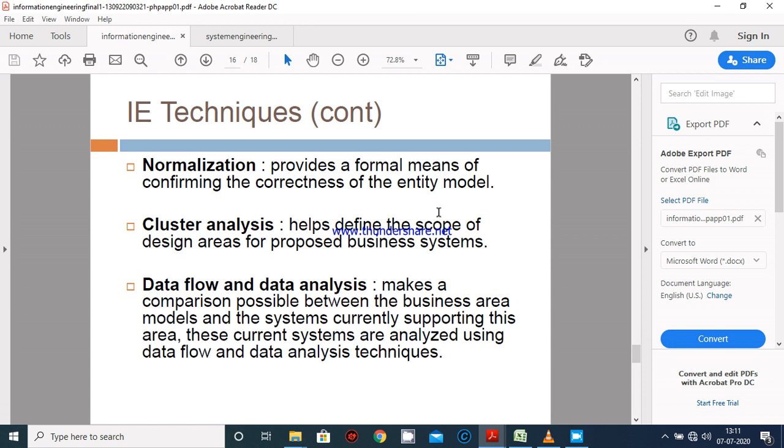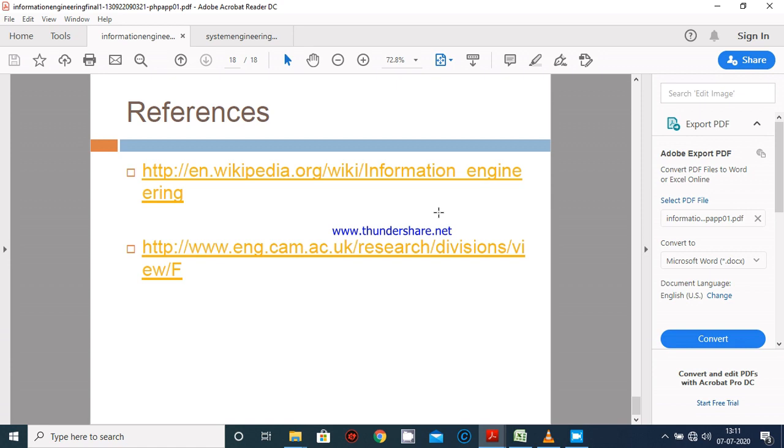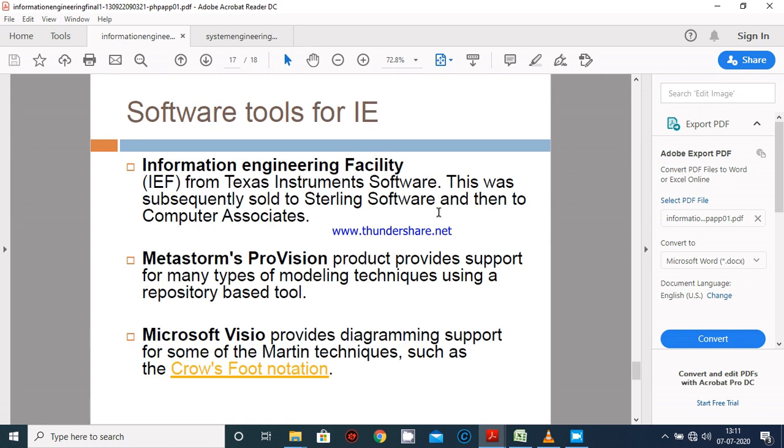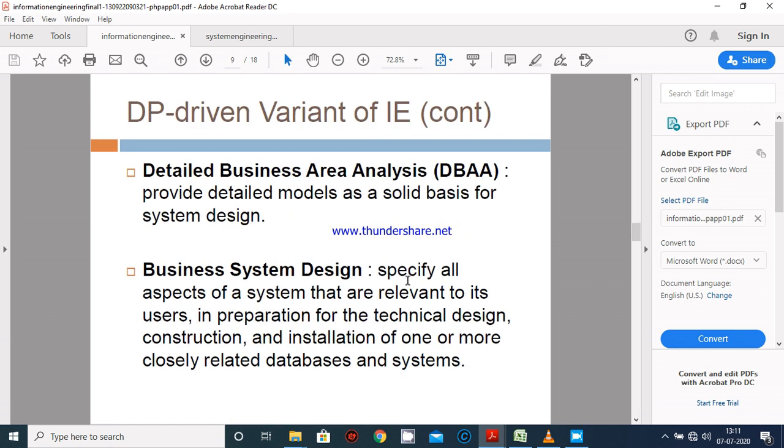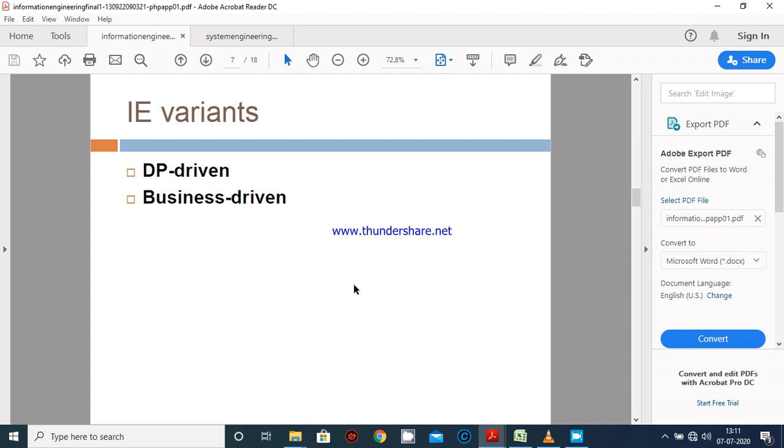Next one is data flow and data analysis, which makes a comparison possible between the business area models and the systems currently supporting this area. These current systems are analyzed using the data flow and data analysis technique. So these are the techniques I have discussed with you, which come under information engineering.